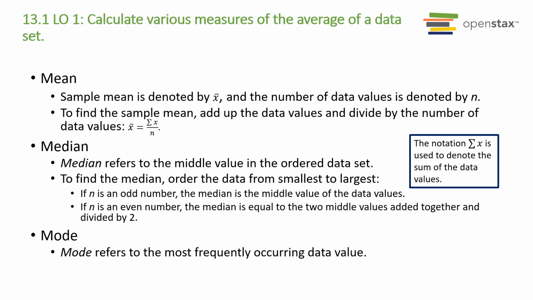The most widely used measures of center of data are the mean or average, median, and mode. The arithmetic mean is the most common measure of the average. To calculate the mean of a data set, add the data values and then divide by the number of data values. To determine the median of a data set, order the data from smallest to largest and find the middle value in the ordered data set. To find the mode of a data set, determine the most frequently occurring data value.